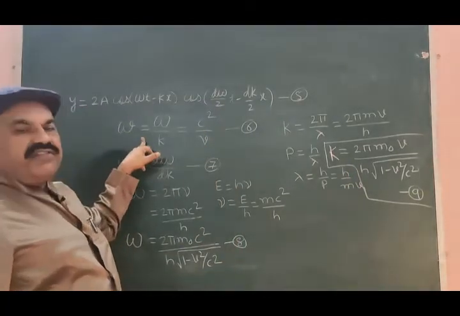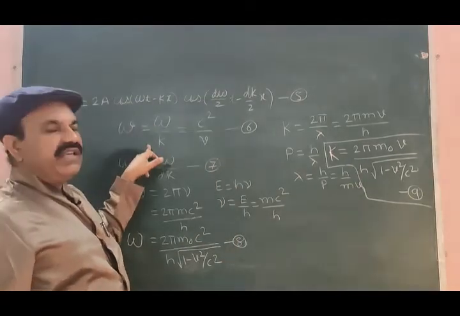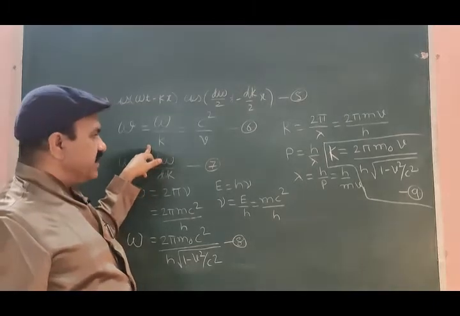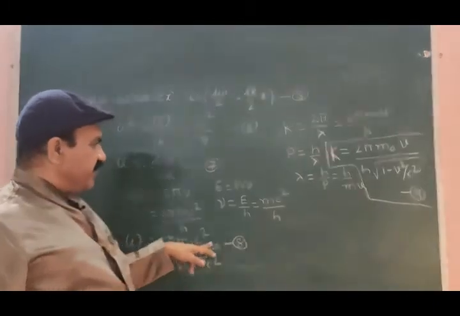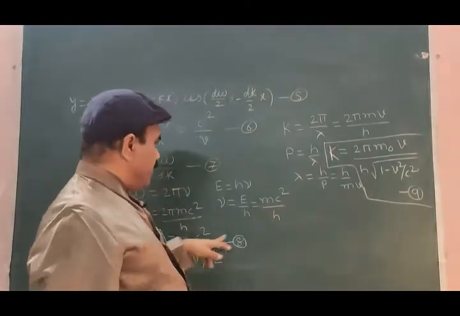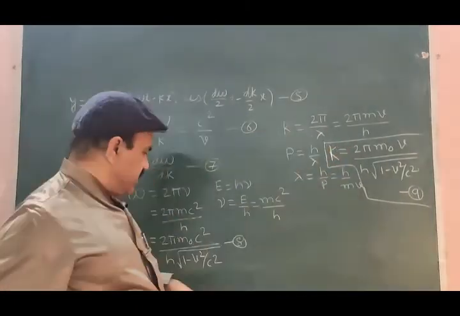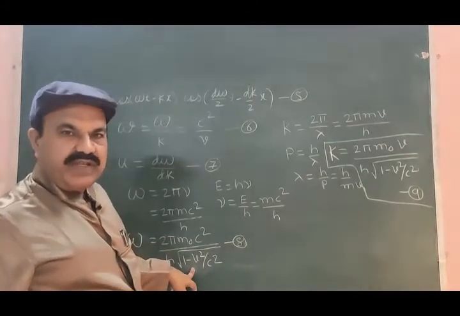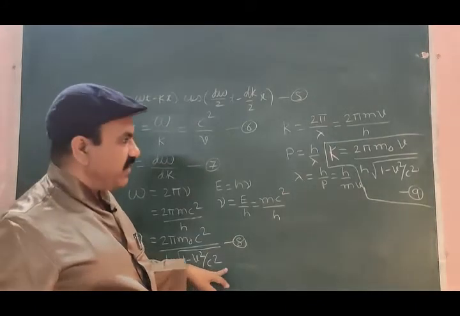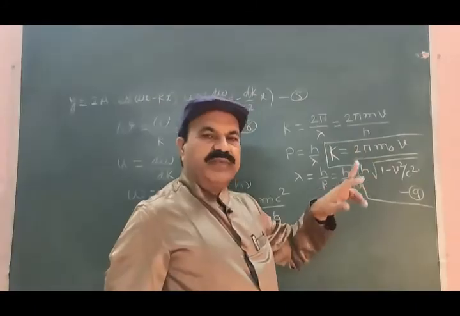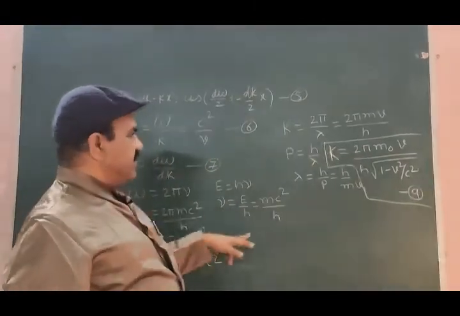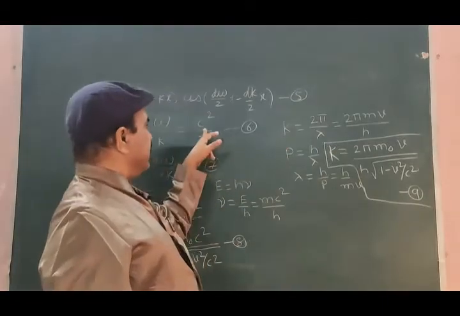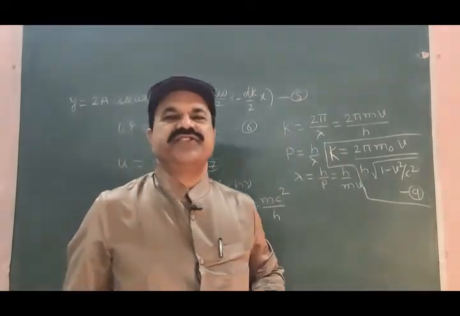If you go for w is equal to omega by k, see what will happen. This divided by this: 2 pi m0 cancels with 2 pi m0, and h into square root of 1 minus v square by c square cancels with h into square root of 1 minus v square by c square. And what will be left? c square divided by v. The same as equation 6.